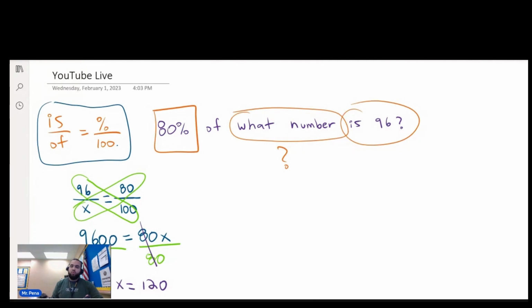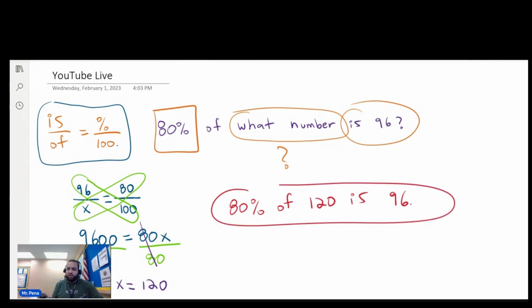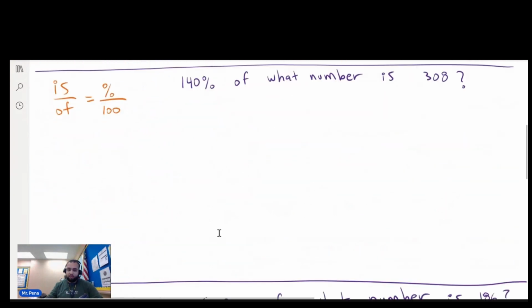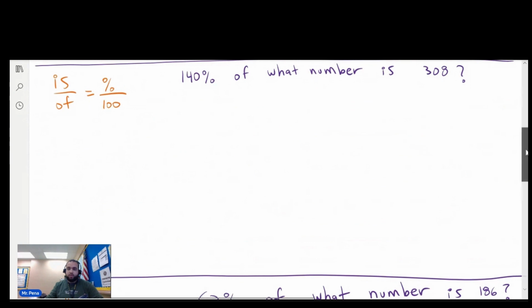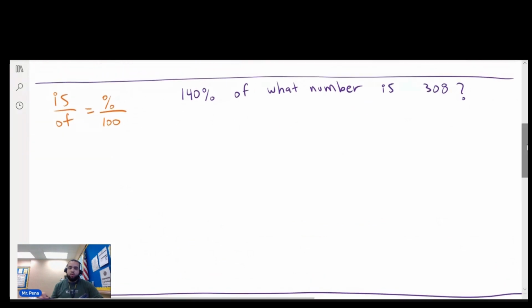And so 80% of what number is 96? Here's our answer. 80% of 120 is 96. So we've solved the mystery using the formula. You have to know your proportions in order to solve these types of problems. So here's our next batch of numbers. 140% of what number is 308?